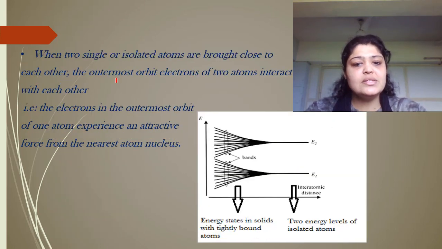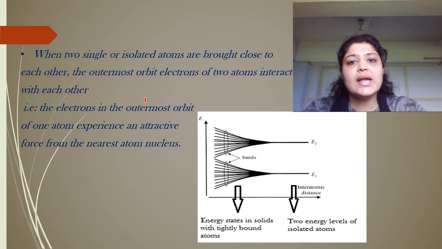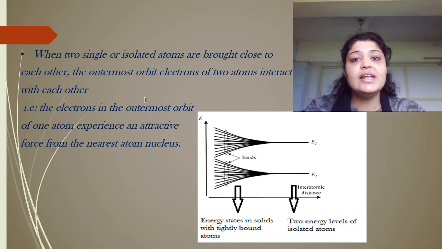Let's see what happens. When two isolated atoms are brought close to each other, the outermost orbit electrons interact. Now, why do we consider only the outermost orbits? The reason is, the innermost orbit of any atom has the highest attraction with the nucleus. So the possibility of that electron jumping or being attracted by another atom will be very less.